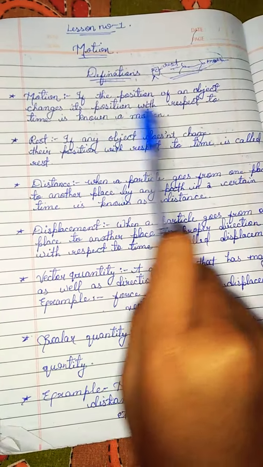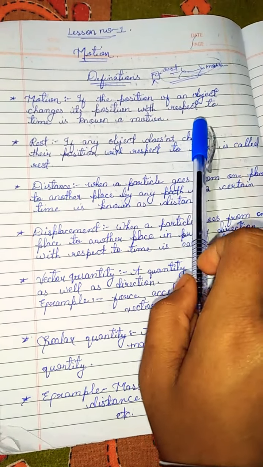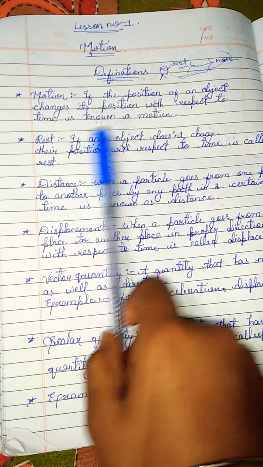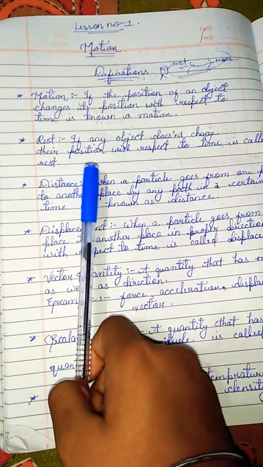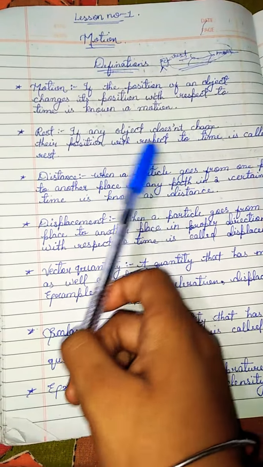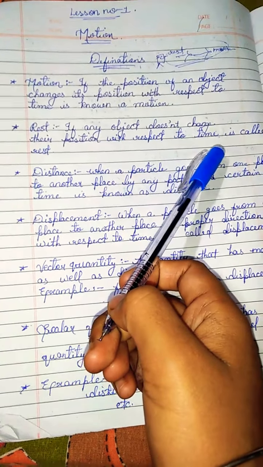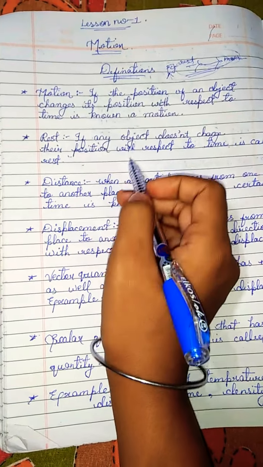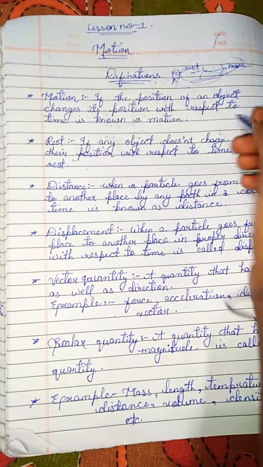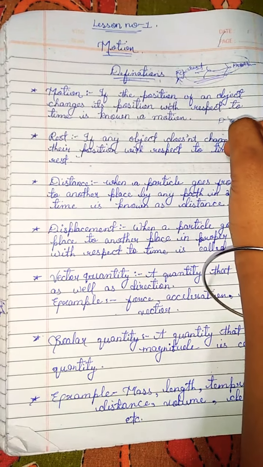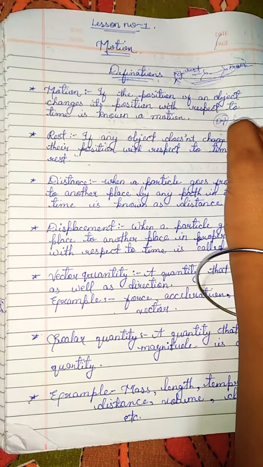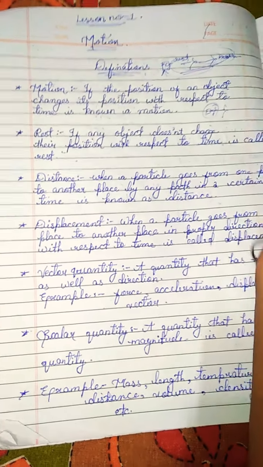You can understand by reading the definition. If the position of an object changes with respect to time, it is known as motion. Now second, rest. If an object doesn't change its position with respect to time, it is called rest. This explanation is opposite to the explanation of motion. Rest means one object is here; if it does not move, it remains at rest, and if it moves, it will be in motion. Okay, do you get it?